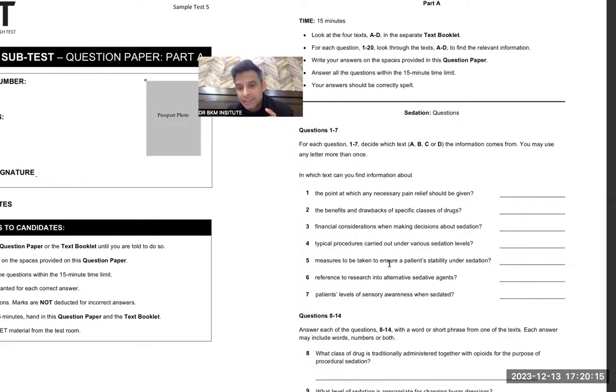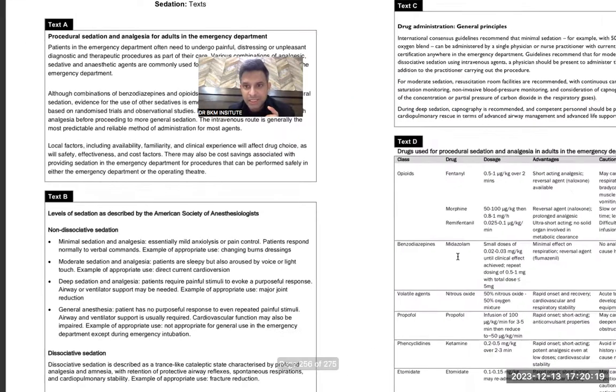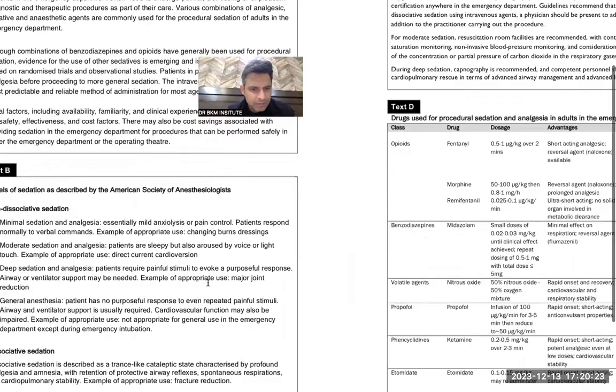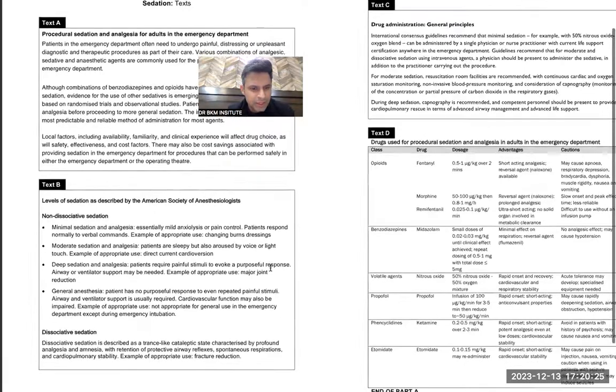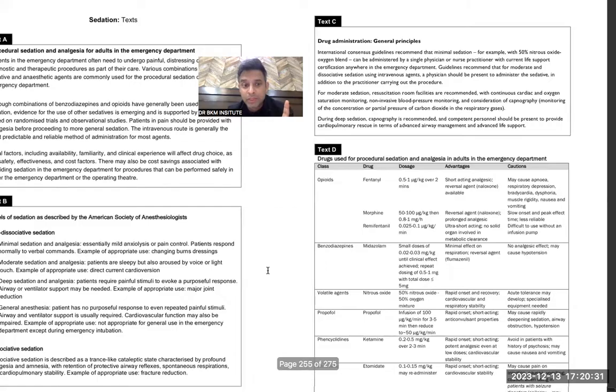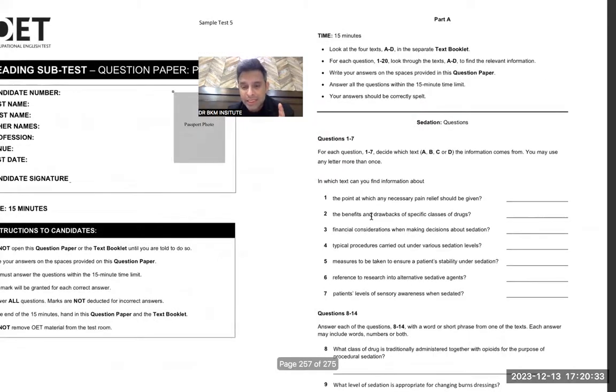Measures to be taken to ensure a patient's stability under sedation. Patients require this. Again, seems like a difficult question. Can't help it. Normally it is not that difficult. So at least I'm sure about second, third, fourth, not sure about this question. So first and fifth I have left.